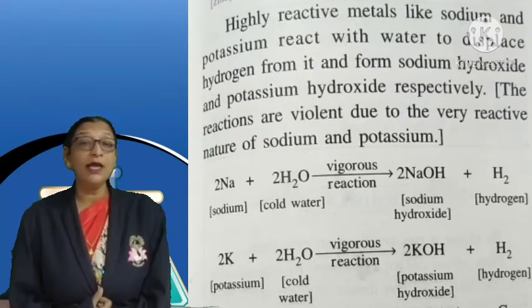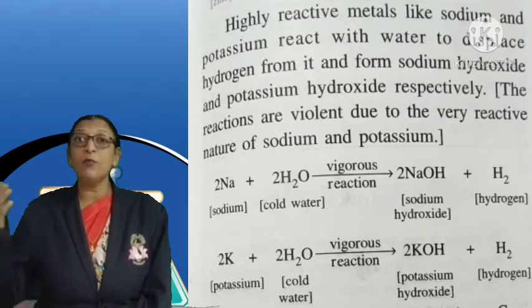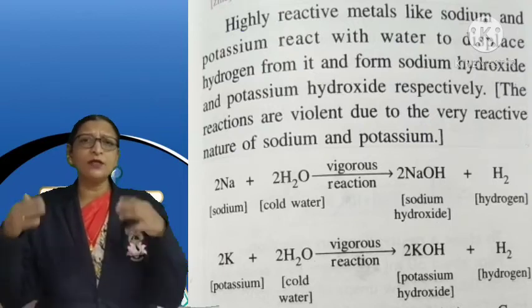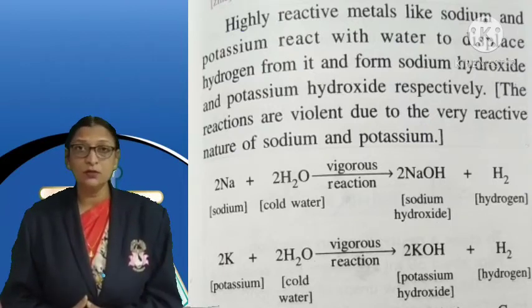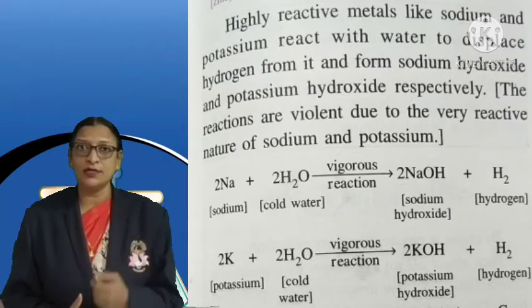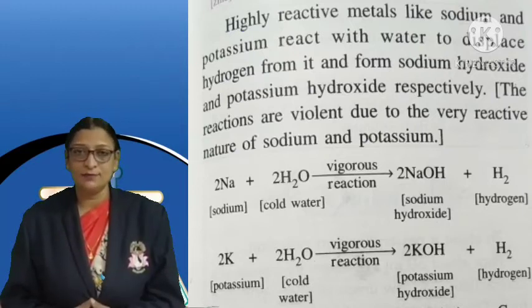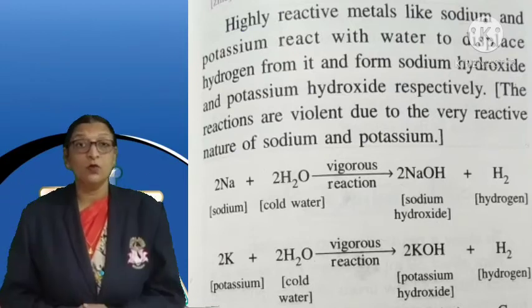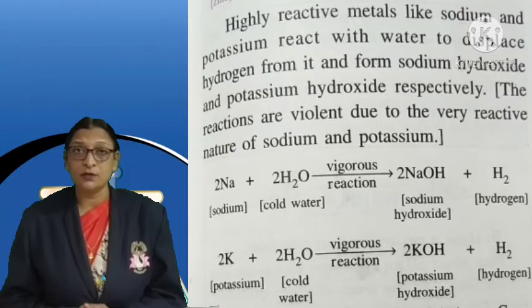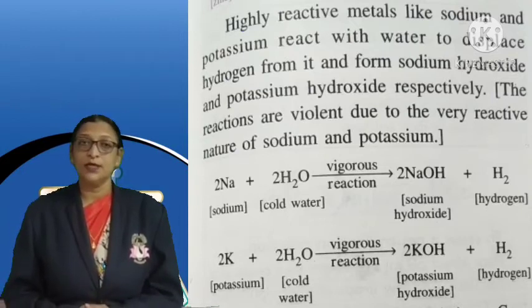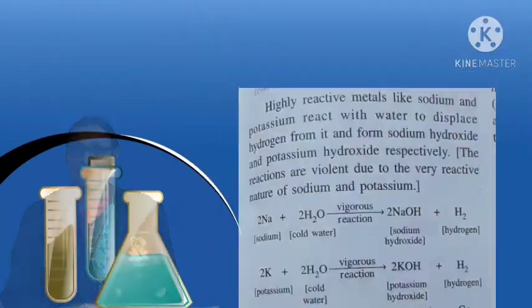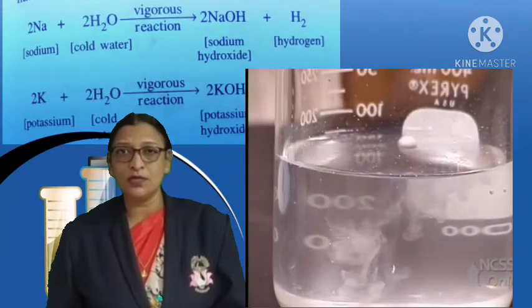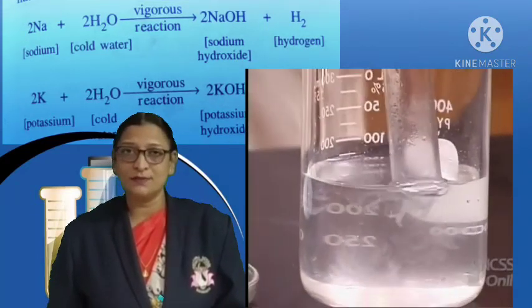Highly reactive metals like sodium and potassium react very vigorously with water. They give the metal hydroxide with hydrogen gas. Remember, these are very violent and vigorous reactions which give a lot of heat. Let us see some of the examples. Sodium reacts with water and gives sodium hydroxide and hydrogen gas.